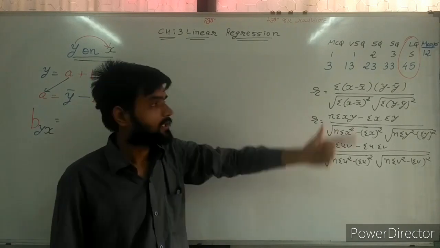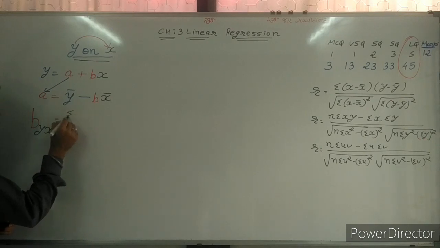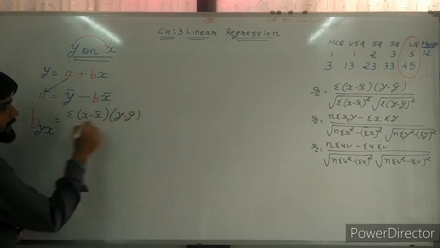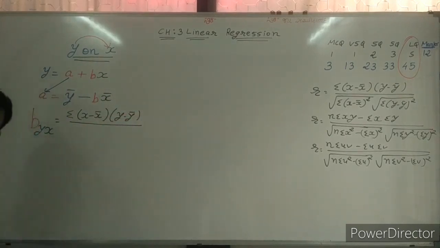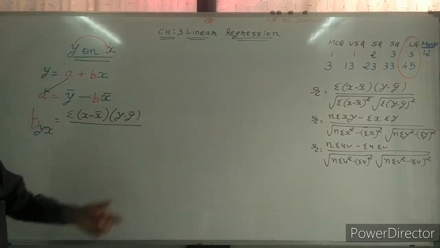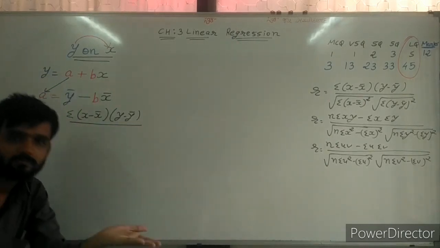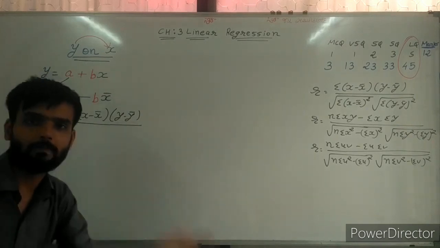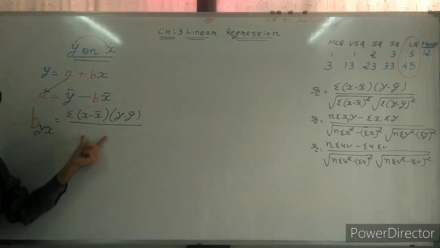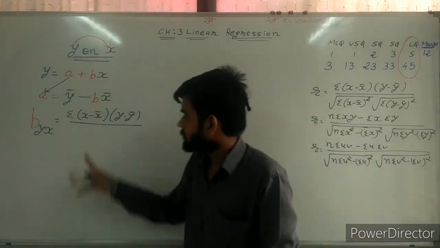Numerator remains same. Sigma x minus x bar, y minus y bar remains same. So I am writing here sigma x minus x bar, y minus y bar. Sir, numerator remains same. Now, sir, y depends on what? X. So depend means base. What is the base of y? Sir, y's base is x. So base means denominator. Denominator is base. So here only x is considered because y depends on x.